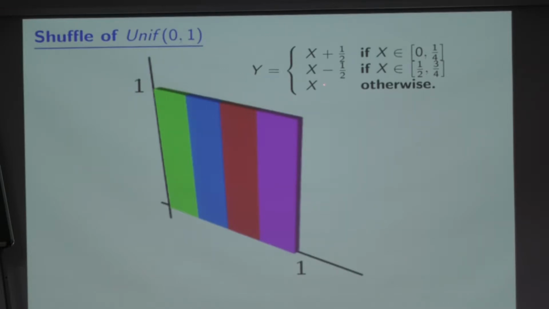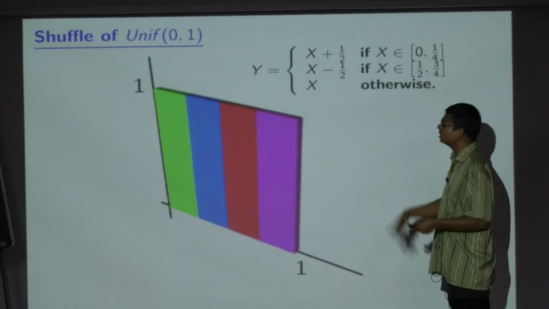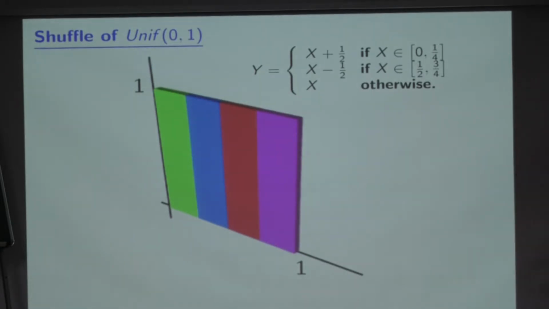Y is a function of x, and x has uniform 0, 1 distribution. After this transformation, y is also uniform 0, 1, simply because I moved around parts of the density that are exactly identical. This is called a shuffle of the uniform 0, 1 distribution. You can do all sorts of other things: split it into 10 parts and flip things around. Any permutation will again give you uniform 0, 1.